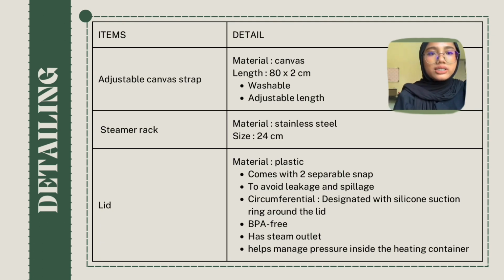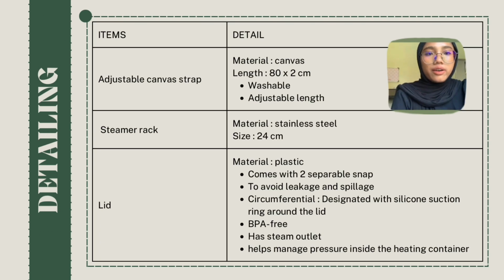The second material is the steamer rack. As you can see, our lunchbox uses a steamer concept, which means if you want to heat the food, we have to steam the food for it to be heated. So why did we add the steamer rack? Because we think it is convenient for someone who brings a lot of food, and you can add any type of food like bread or dumplings on top of the steamer rack while you are steaming another food. So that is why we chose the steamer rack as our second choice of material.